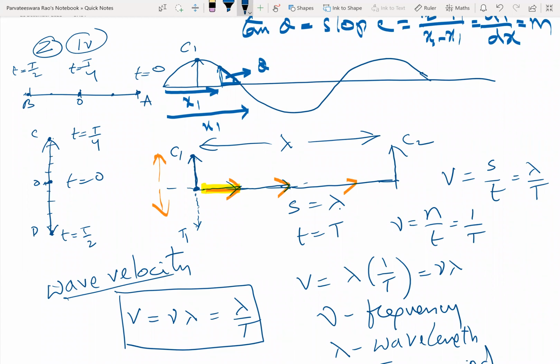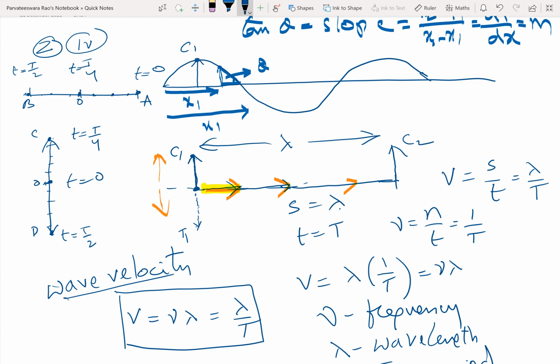Whenever a disturbance is created, the particles of the medium are continuously in periodic motion. They will be executing simple harmonic motion about their equilibrium position. So it can be at any of these points in the path which it is traversing.